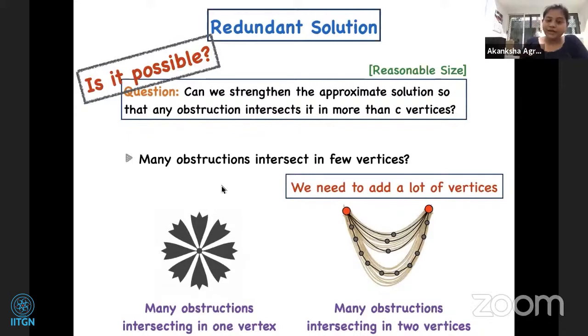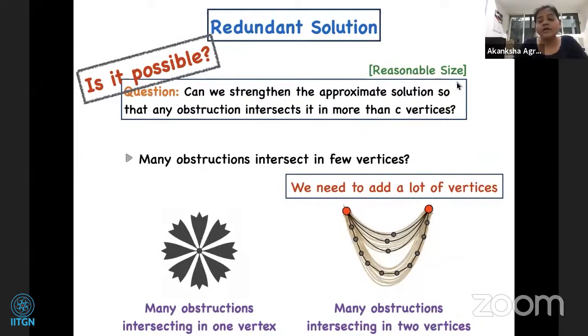Suppose we have many obstructions that intersect in few vertices, say in this left figure, many obstructions, we have a sunflower-like structure of obstructions which intersect in exactly one vertex. But then what do we do? If we are insisting that our approximate solution must include, say, even if C is at least 2, then it's a problem, because if we add even one more from each obstruction, the solution size may blow up.